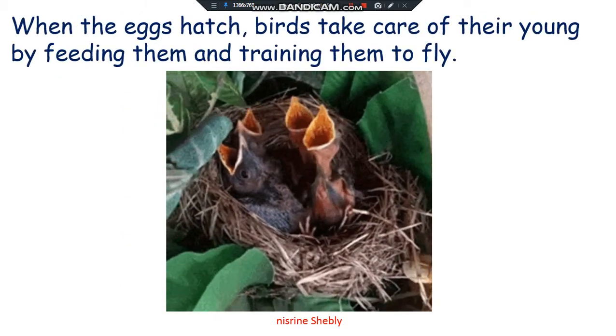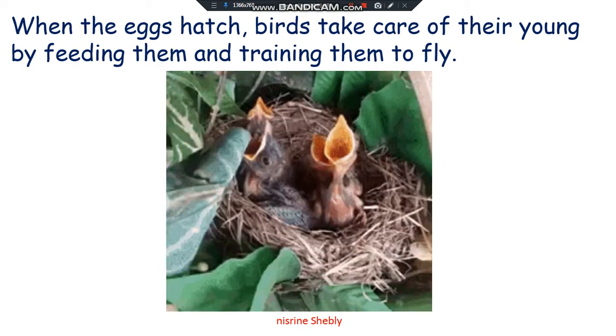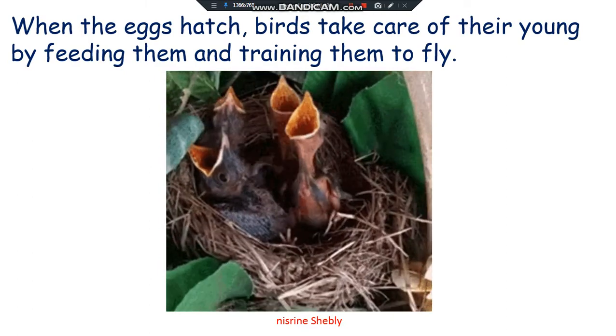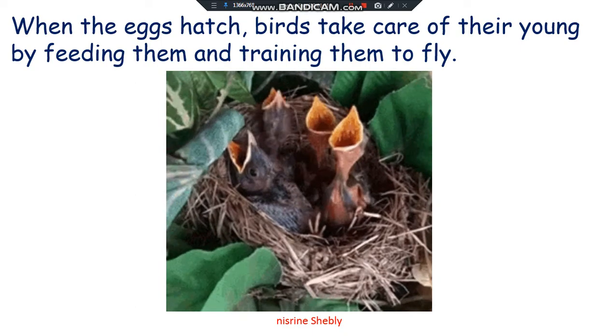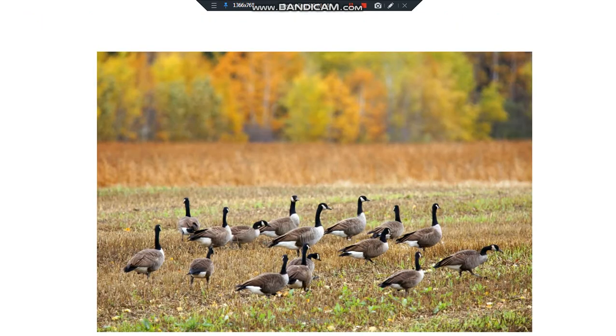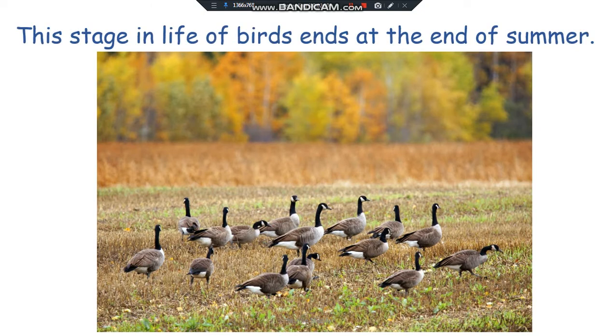When the eggs hatch, birds take care of their young by feeding them and training them to fly. This stage in the life of birds ends at the end of summer.